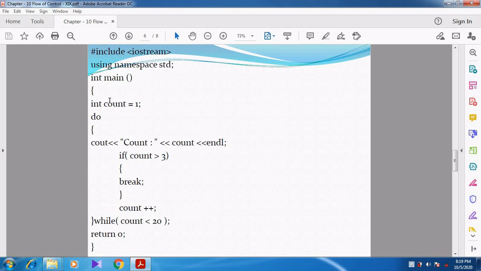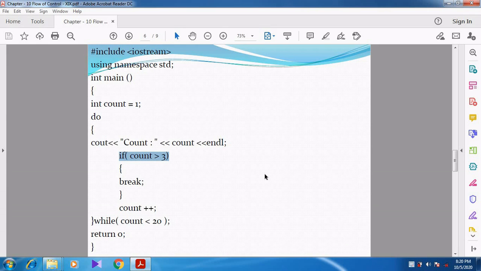So first of all, the count value is equal to 1, and we print the count variable, so it is printed as count colon 1. Then we check the condition: whether count is greater than 3 or not. If the condition is true, we want to break the loop. But here the condition becomes false, because 1 is not greater than 3.